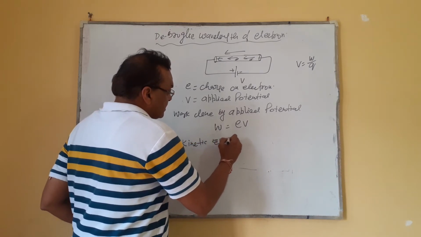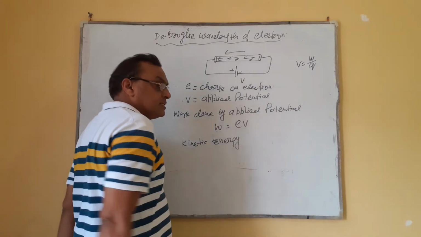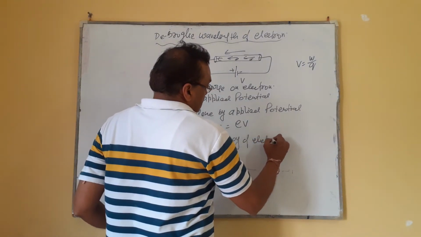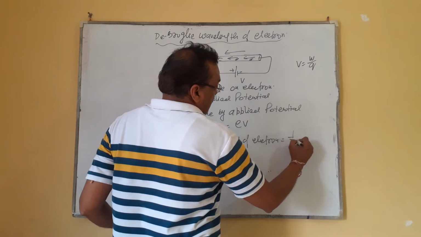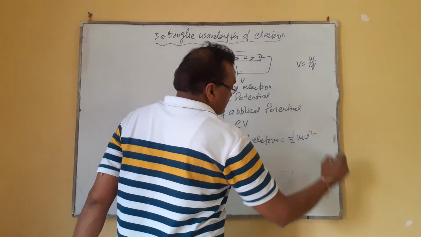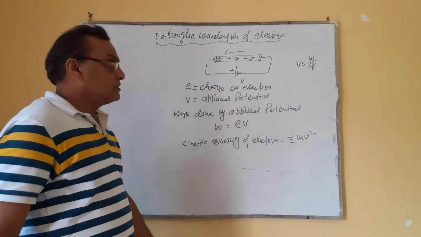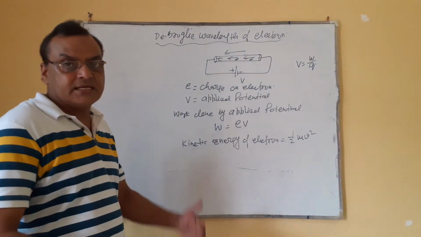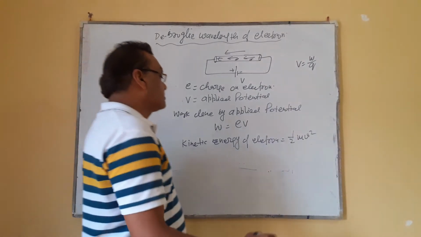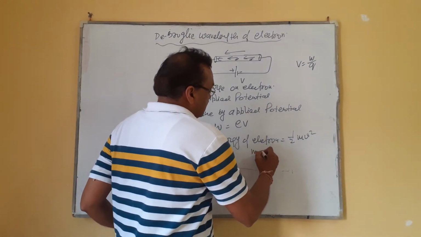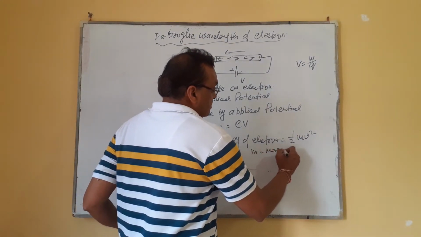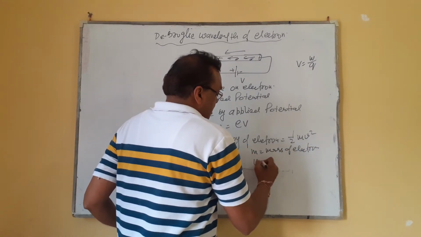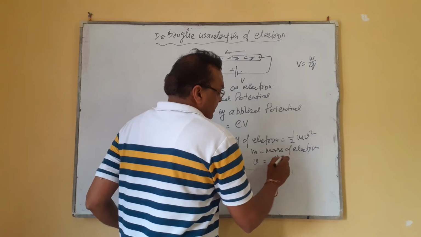Kinetic energy क्या हो जाए? Kinetic energy of a free electron will be half mv square. When an electron starts to accelerate, m is the mass of the electron and v is the speed, the velocity, of the electron.